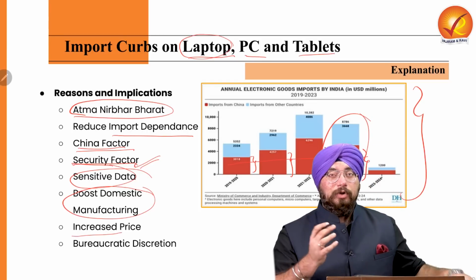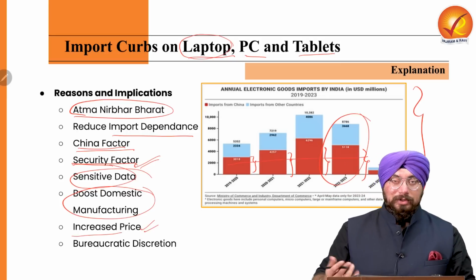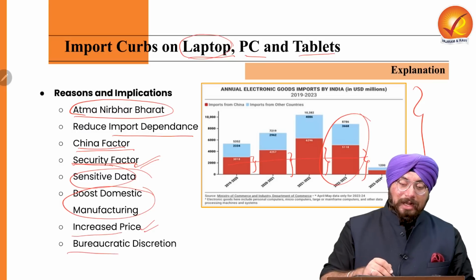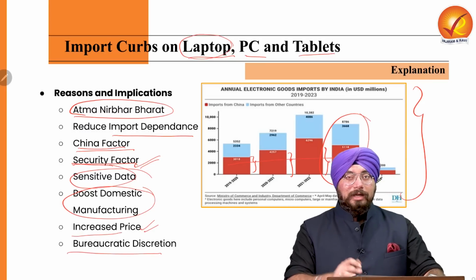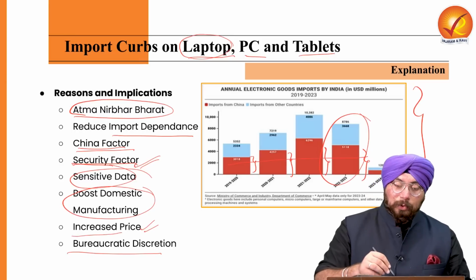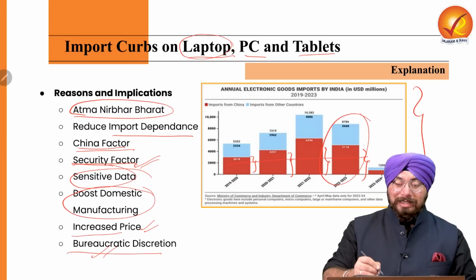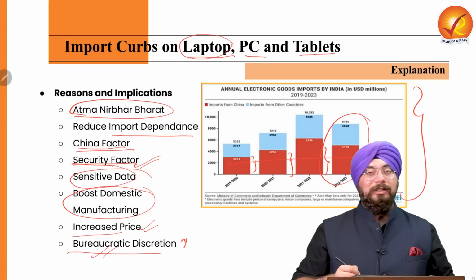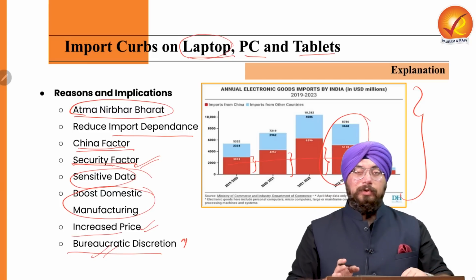So increased prices we can see, and bureaucratic discretion, because whenever we have import licensing, the role of bureaucrats comes into play, right? So increased bureaucratic discretion would be visible in the importation of these electronic goods.